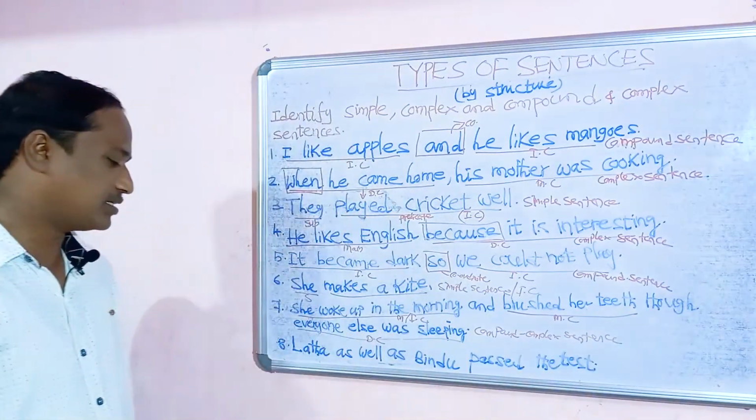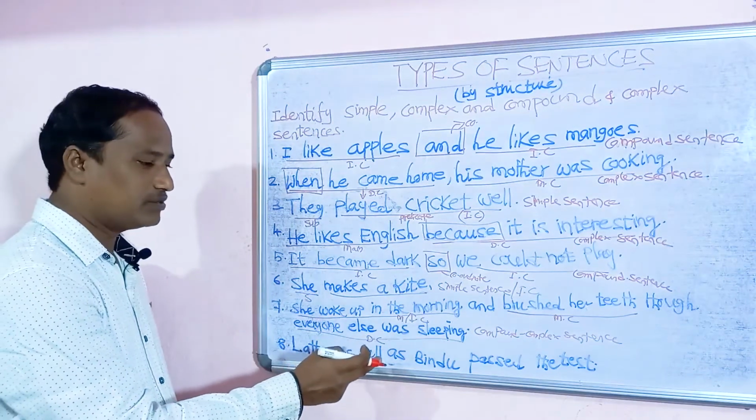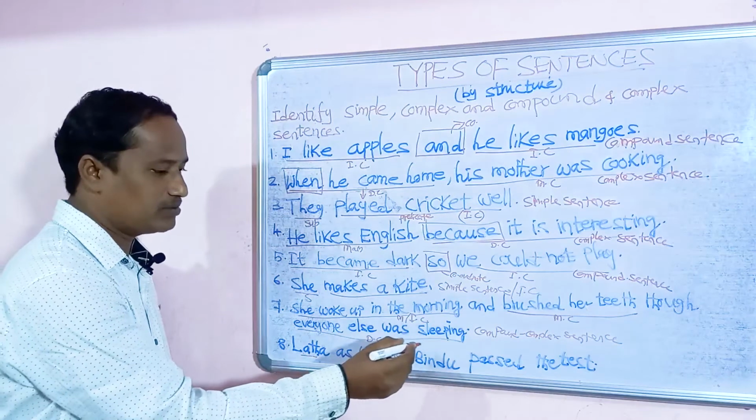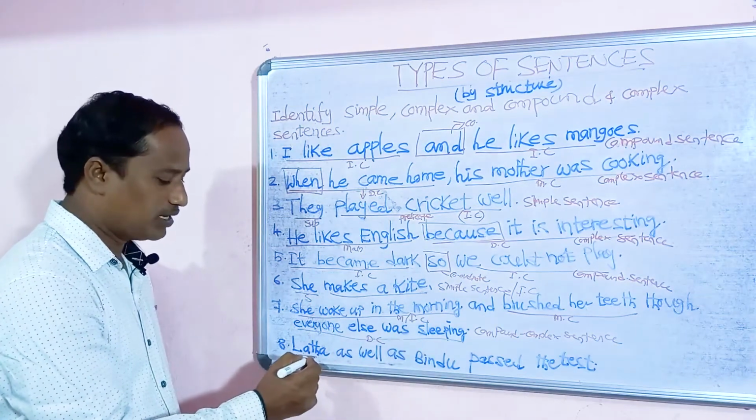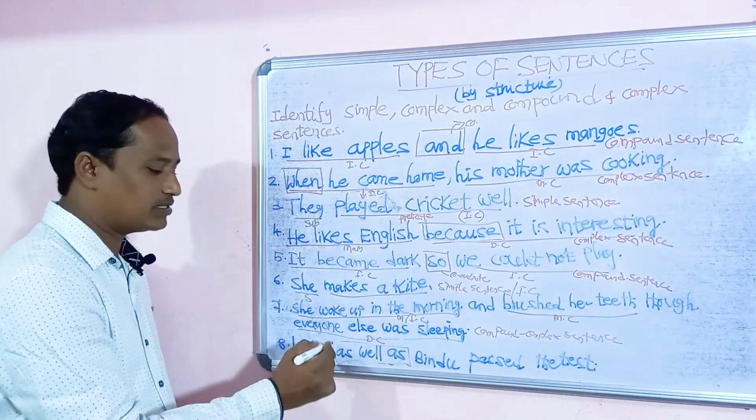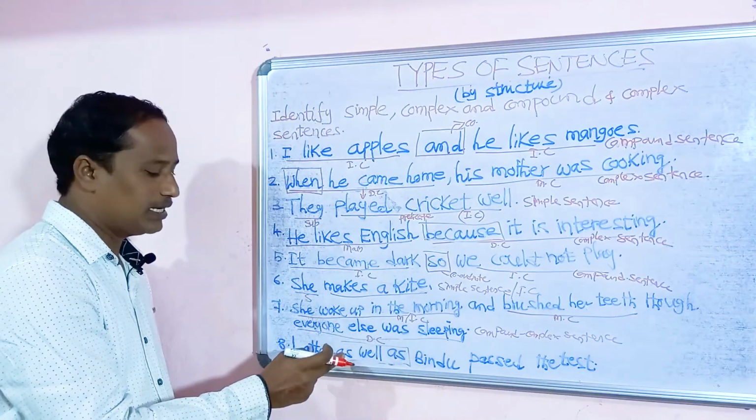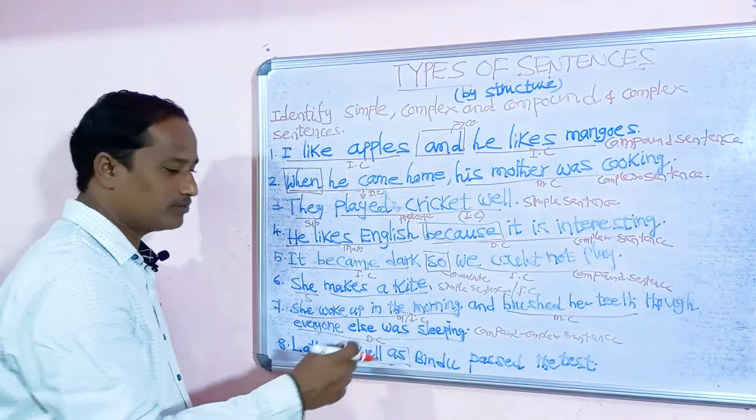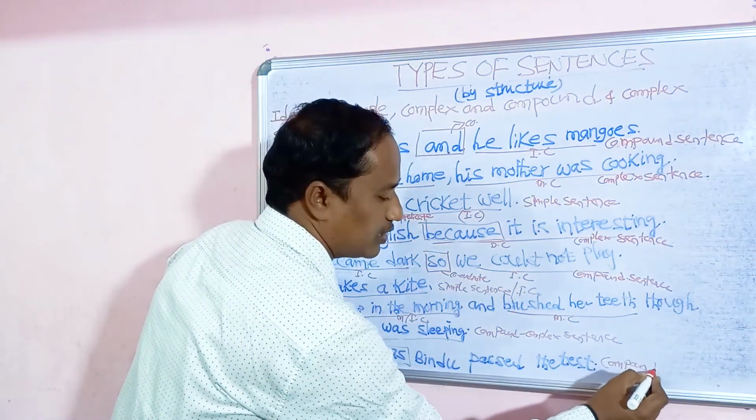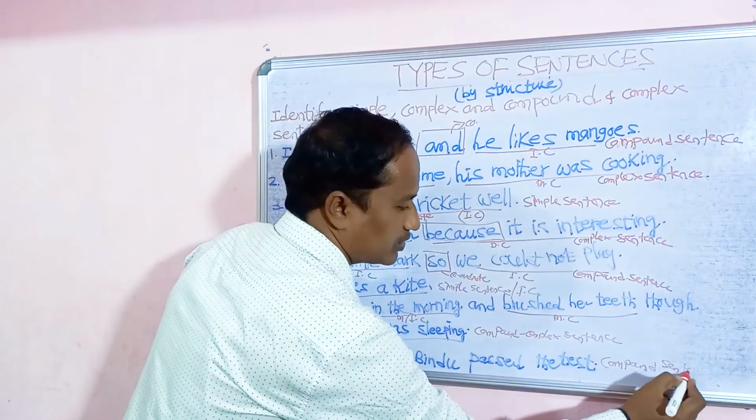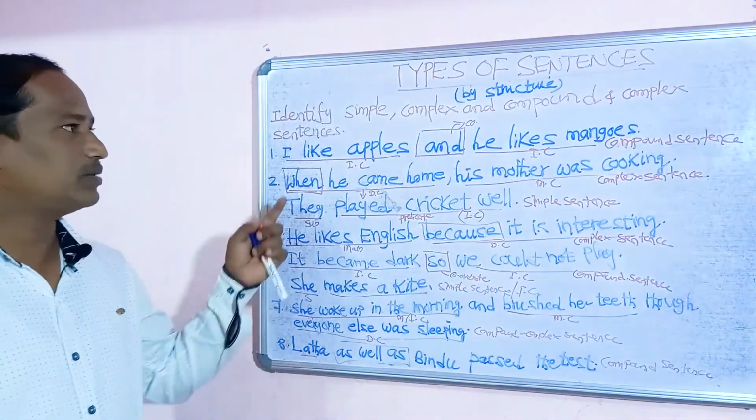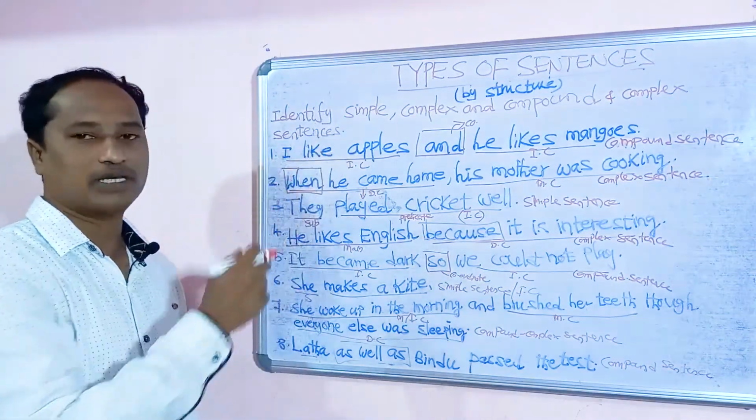Next, you can see the last example: Lata as well as Bindu passed the test. Here also we can see two main clauses, and the conjunction is "as well as". What kind of conjunction is it? It is a coordinate conjunction. So definitely it is a compound sentence. So this is the exercise about simple, complex, compound, and compound-complex sentences.